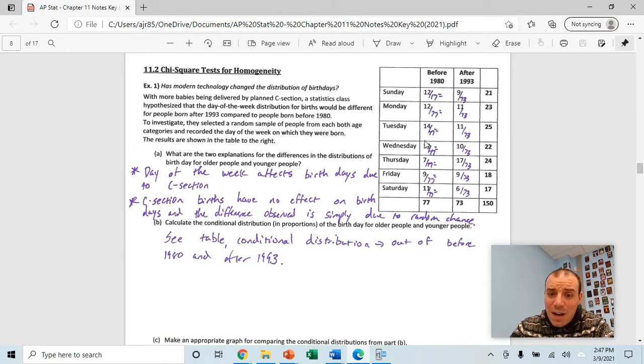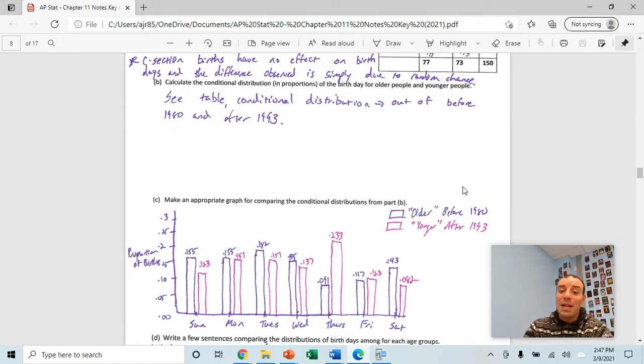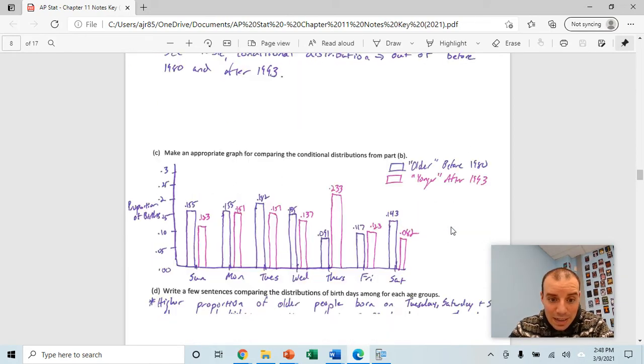So what I've done here is I found the conditional distributions, or the percentages or proportions that were born per day for each of these. So 12 over 77, 12 over 77 for these, and then the same thing for after 1993. What we're going to use here is a side-by-side bar chart to compare the distributions. In the purplish color is older, or before 1980, our proportions, and in the pinkish color is the percentage that was born per day after 1993.